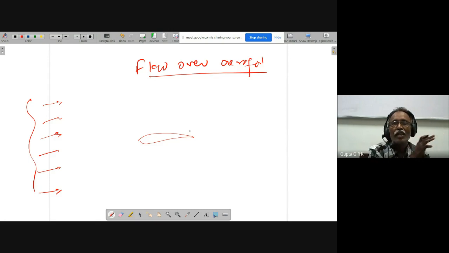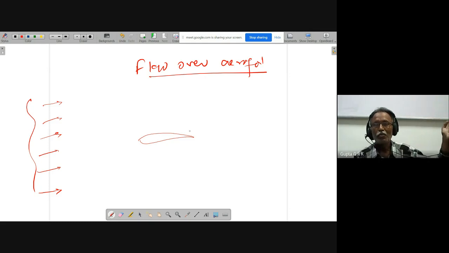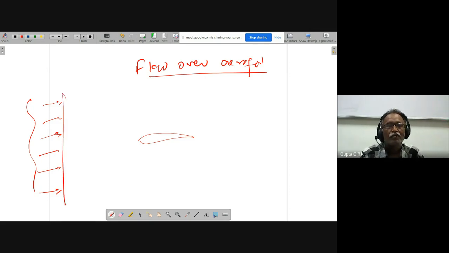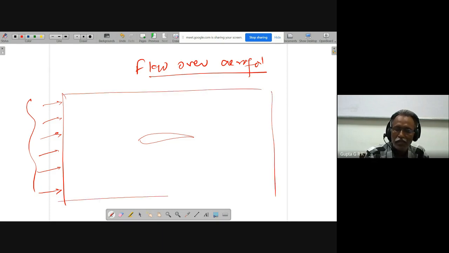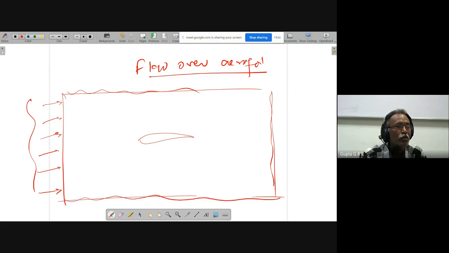But now I have boundary conditions coming from somewhere very far away, and I should have a closed boundary. So what is the way? I have to choose something like this, a very large domain. Here also I should be able to provide some boundary condition, on all the boundaries. So wherever I can provide the boundary conditions, I have to have the domain like that.